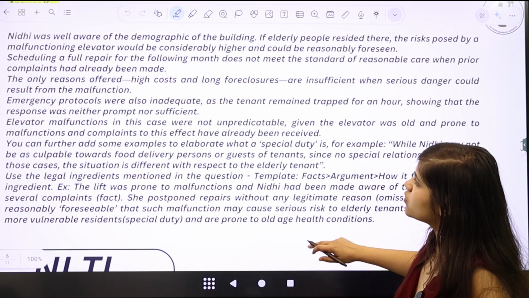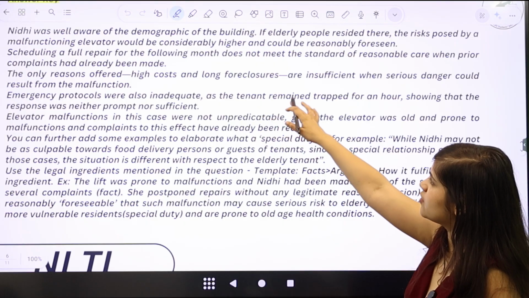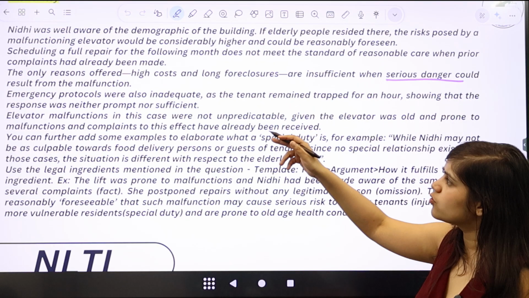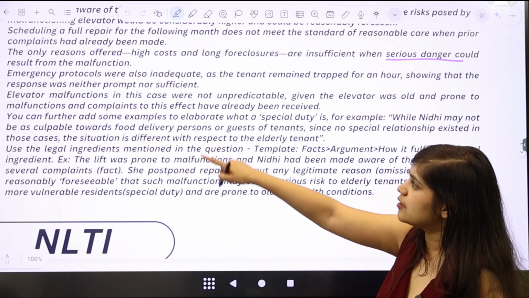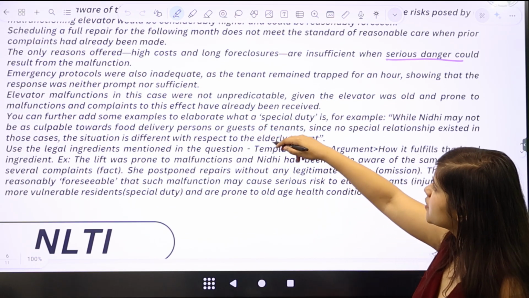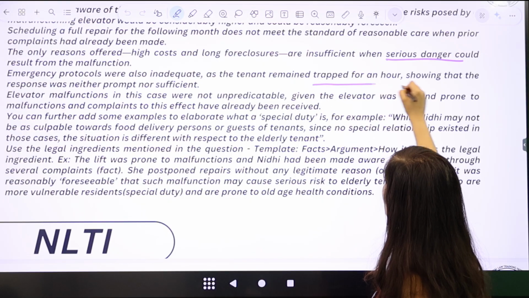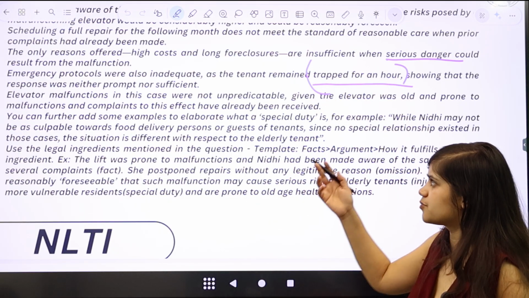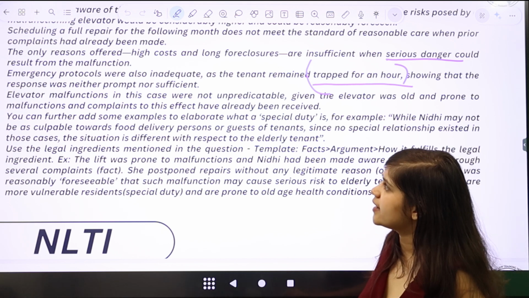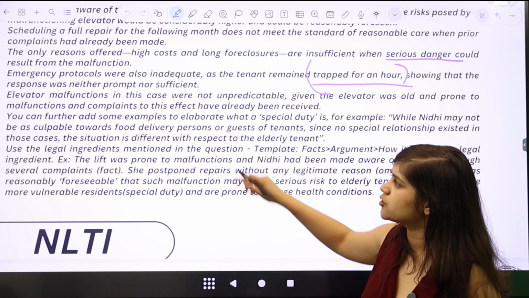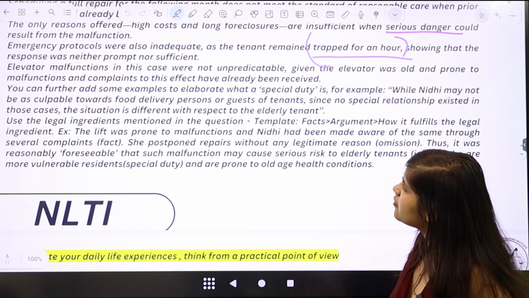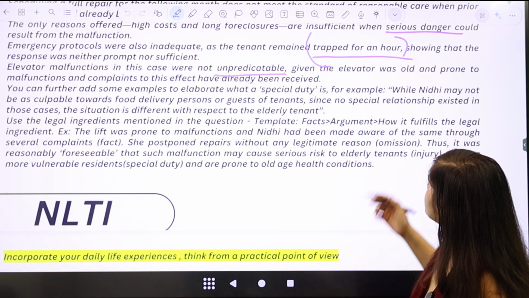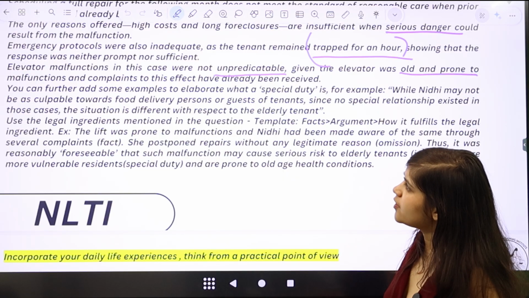But I think you can also say that the only reasons offered, high costs and long foreclosures, are insufficient when serious danger could result from the malfunction. You can say that emergency protocol is also inadequate because the tenant remained trapped for 1 hour. If the tenant has remained trapped for 1 hour, you cannot say that emergency protocol was adequate, showing that response was neither prompt nor sufficient. Elevator malfunction in this case was not unpredictable, as I said earlier, given the fact that the elevator was old and prone to malfunctions.